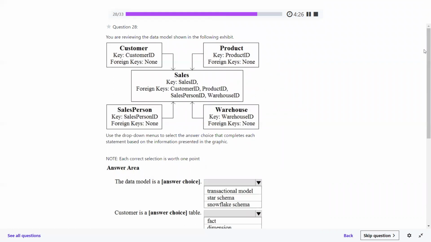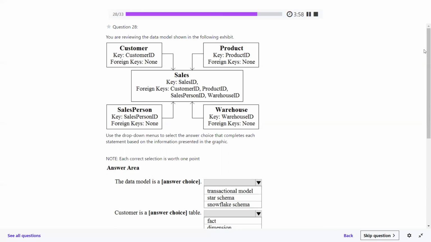You are reviewing the data models shown in the following exhibit. Customer, customer ID, foreign key none. Product, product ID, foreign key none. This means there is no relationship between customer and product together. The foreign key none means there is no relation. Sales has a sales ID and two foreign keys, the customer ID and product ID, and it has two more foreign keys, including the sales ID in the warehouse.